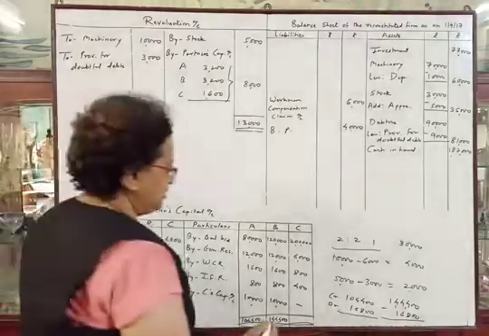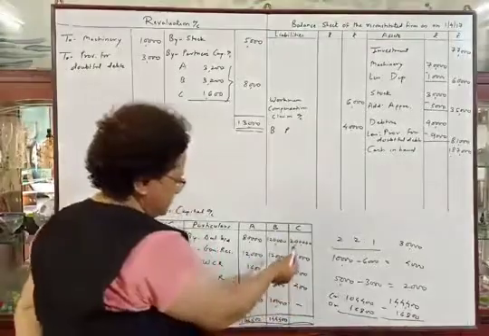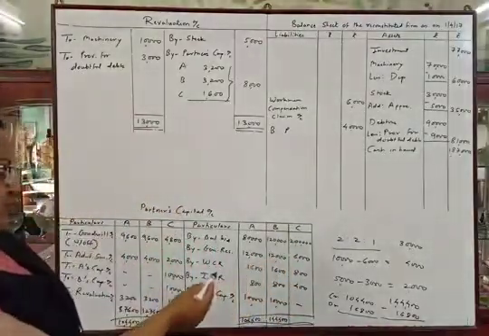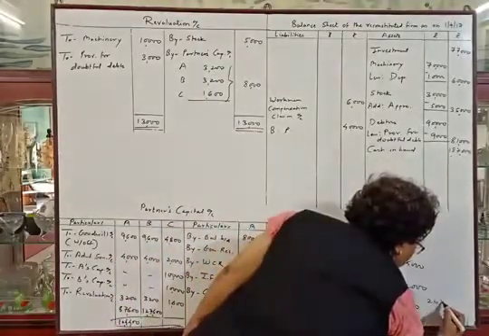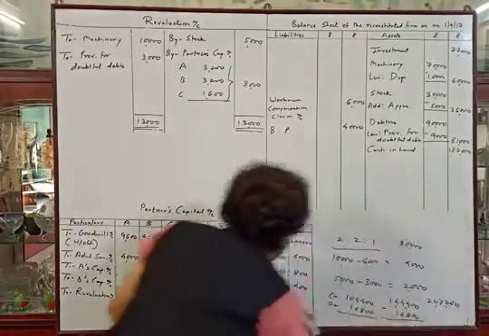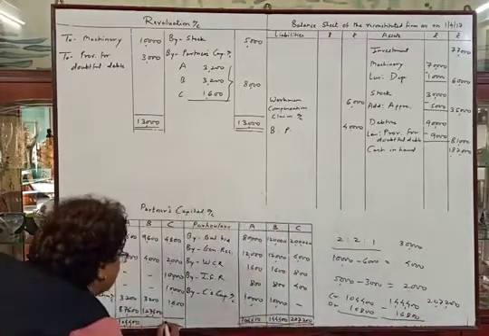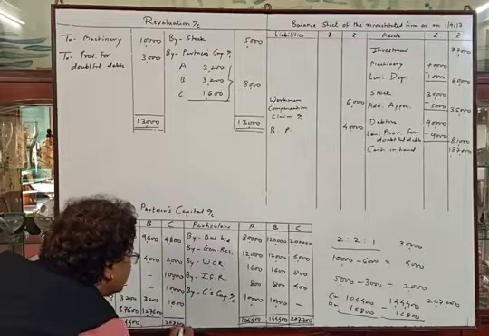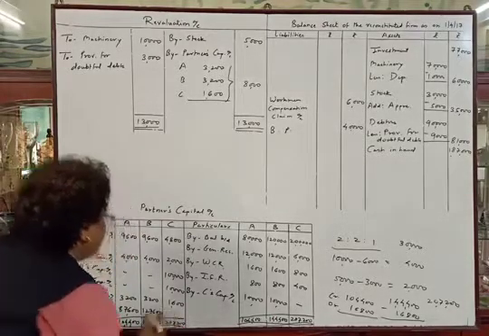And for the third, Mr. C, the credit total is 2,07,200. Here this is remaining.